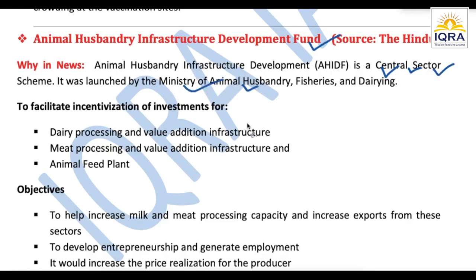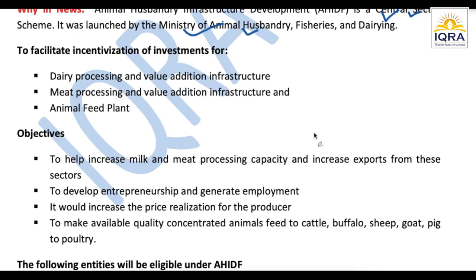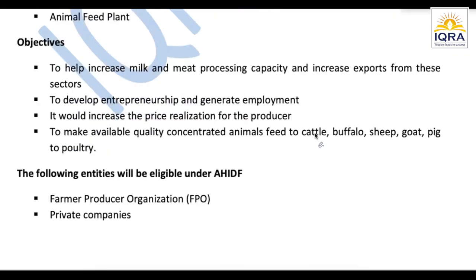What exactly is the aim of this? सो इसका aim है कि हमारे कंट्री में जो भी मिल्क या मीट का प्रोडक्शन है उसको इंक्रीज करना है. And of course, if that will increase, we can export it more and more. So to increase the export of it and to increase the production of it and the processing capacity of it. So that's the ultimate goal of this scheme. Also, if this is going to happen, there'll be generation of employment and entrepreneurship in this sector. So that is also one of the objectives behind this, right?